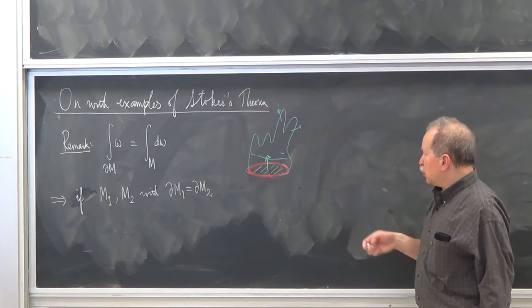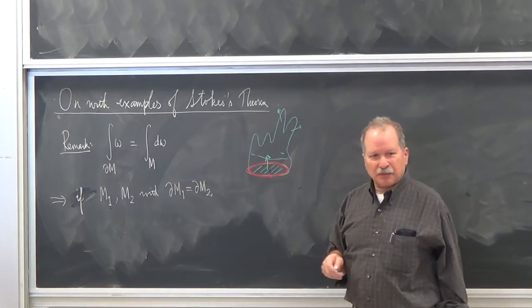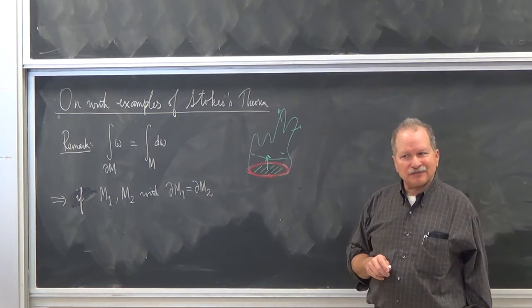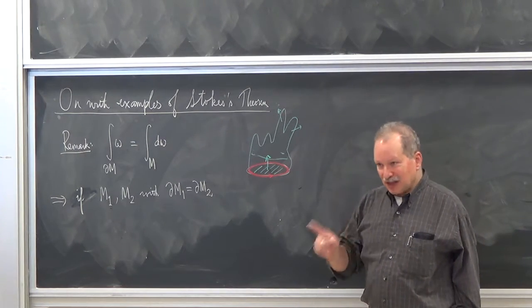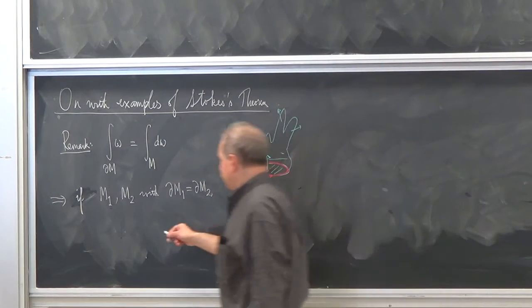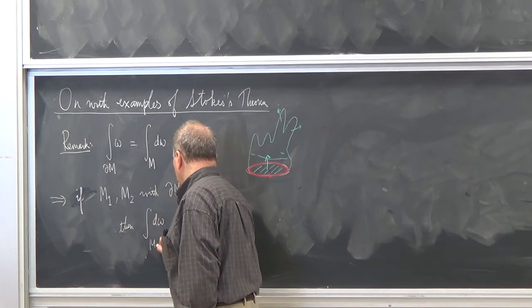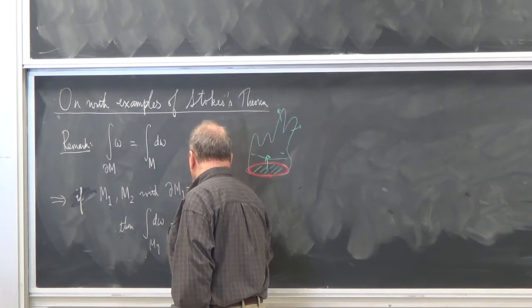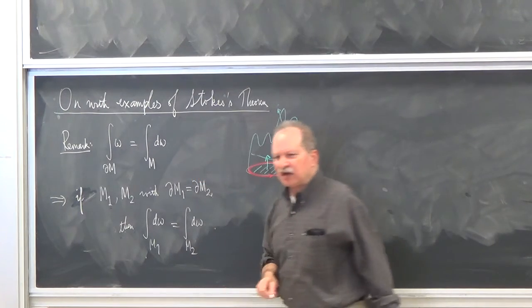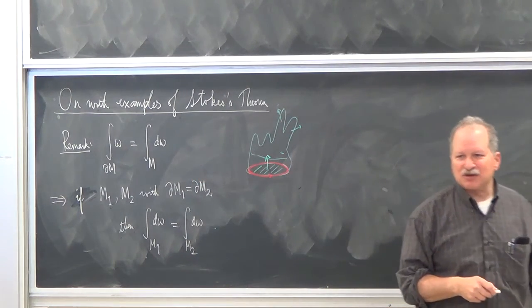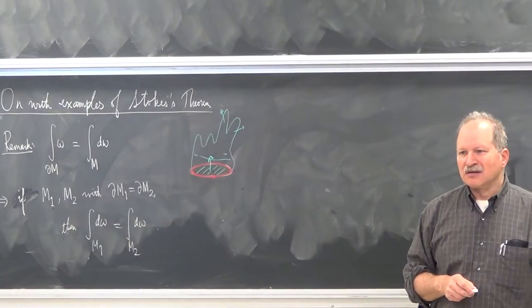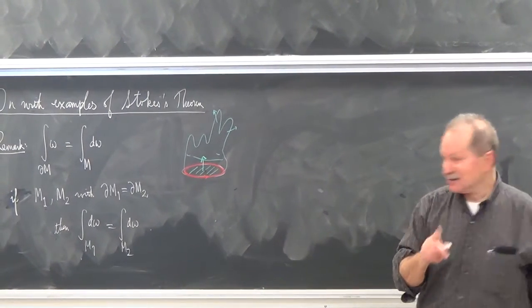So what do we conclude from Stokes' theorem? The integral of d omega over the manifolds is the same. Can you conclude that the integral of any form over M1 and M2 is the same? Only exact forms.